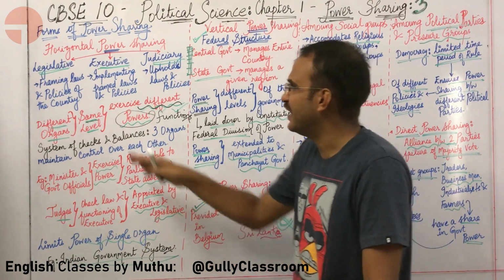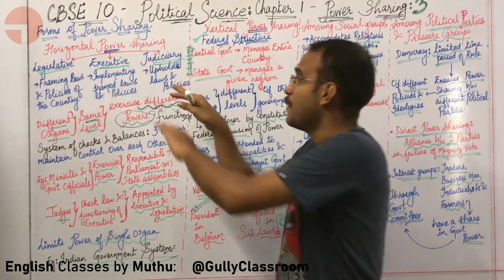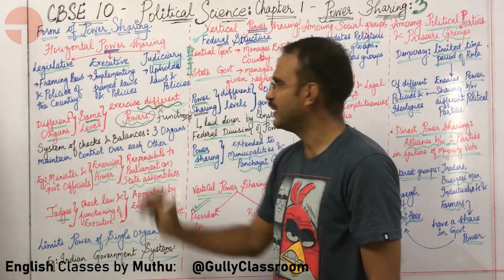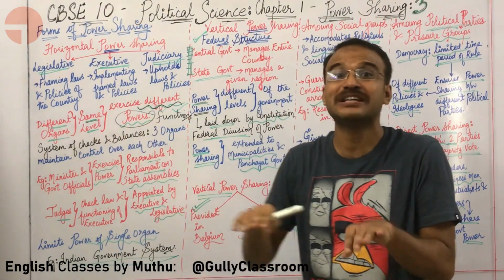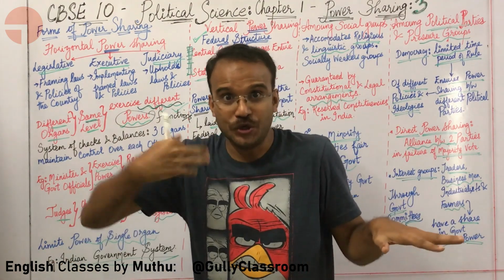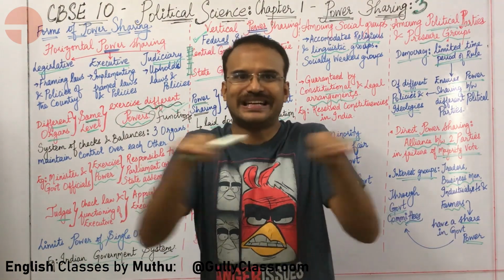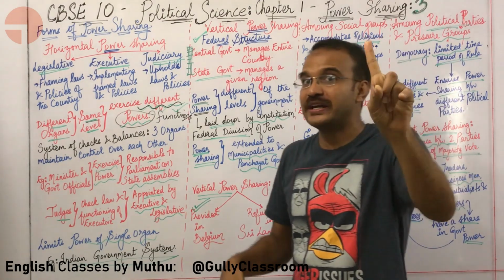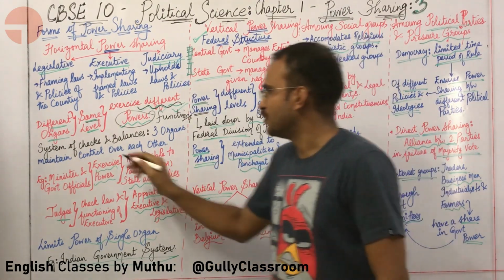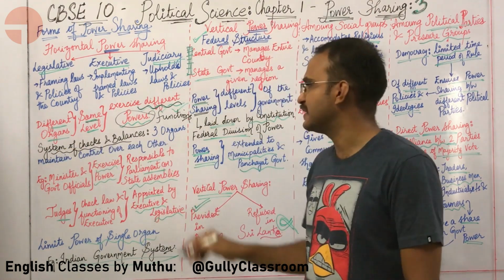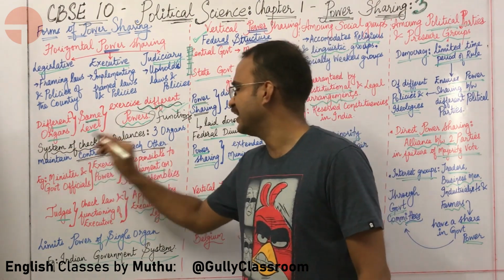In the same way, all three parts of the government are functioning in tandem with each other, doing different functions but at the same power level. Not exactly the same power level. So it is a system of checks and balances. The three organs are maintaining control over each other.